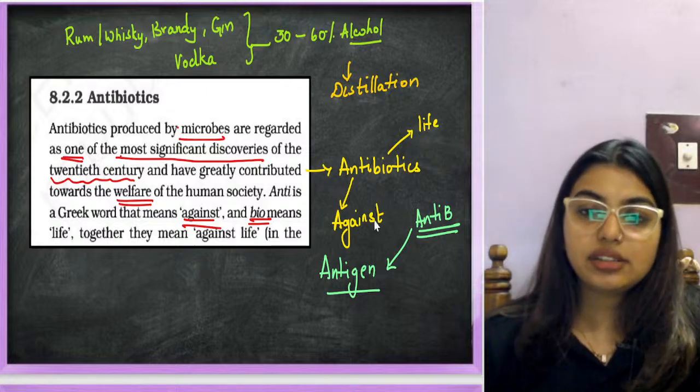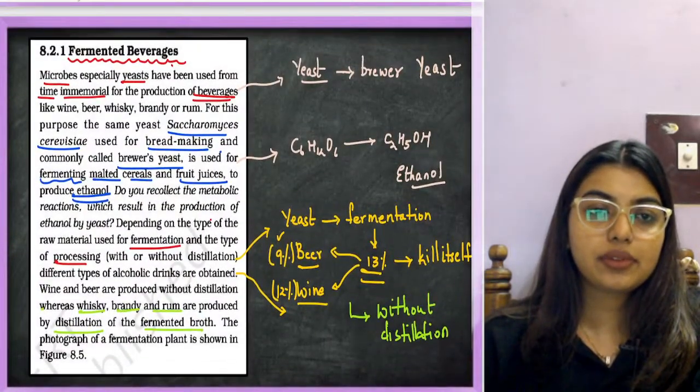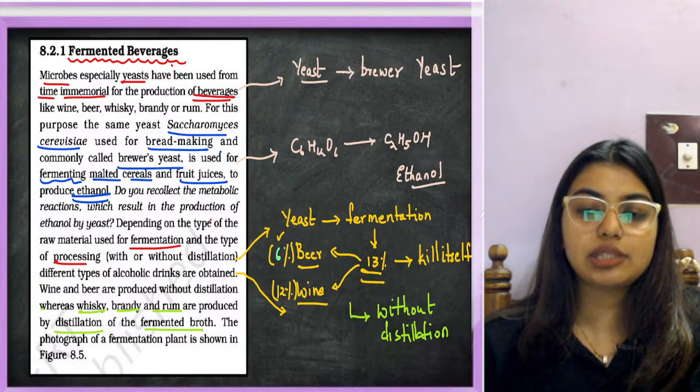Beer is lesser, 3 to 6%. I wrote 9% here. Up to 6%, I'll write, okay? Up to 6%.